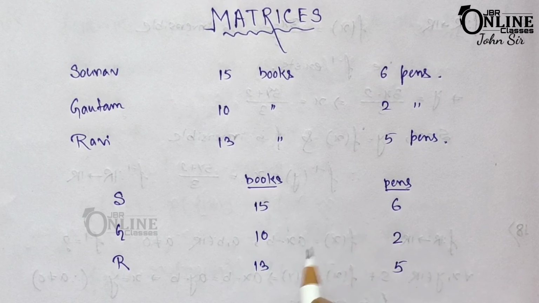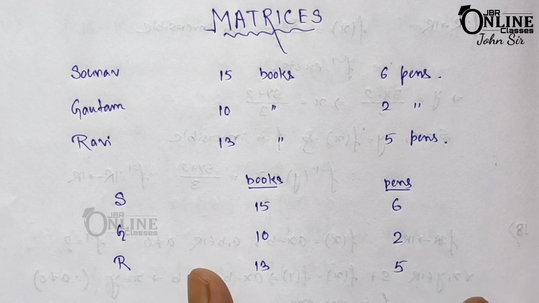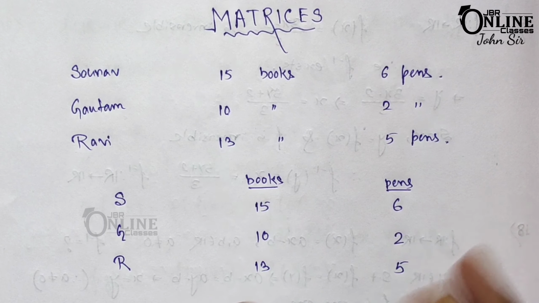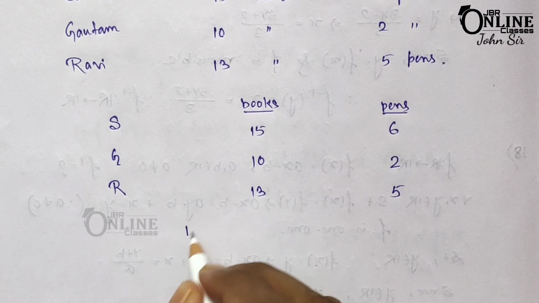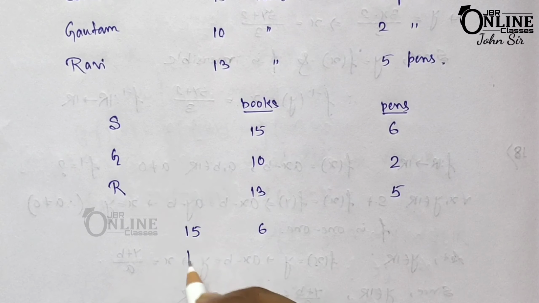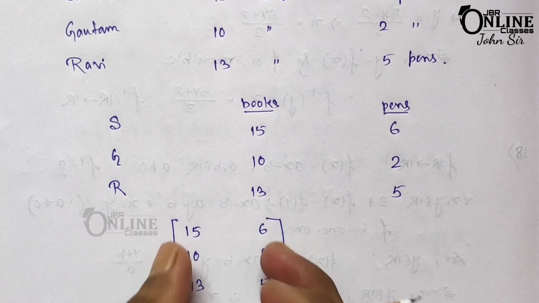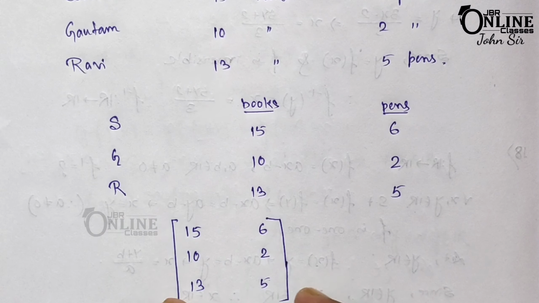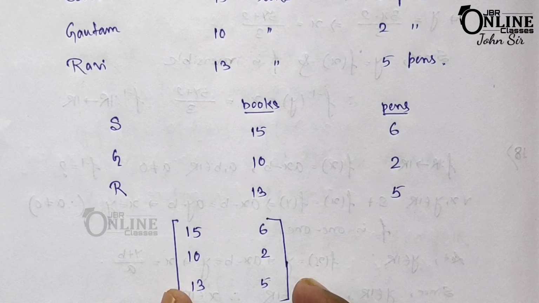And this can also be expressed just by writing down the collection of data only. No need to write down the names here, or the books or the pens. You have to just write down the data. So if you write down the data in this way, 15, 6, 10, 2, 13, 5, and then just draw a bracket here. So this one is just the collection of the data. This is called the matrix.